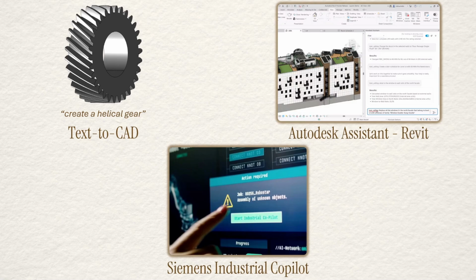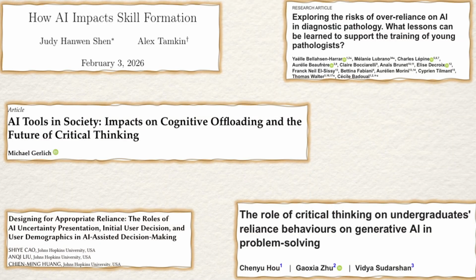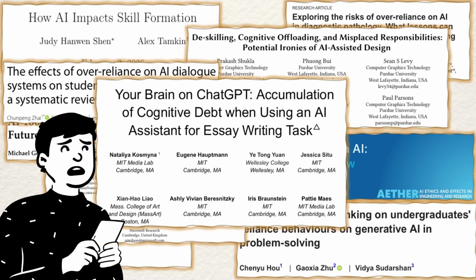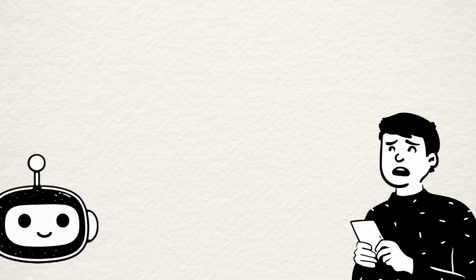and potentially much more. But then, recent studies also show us that people can become over-reliant on these tools, offloading their thinking and weakening critical reasoning, even in fields like engineering and design. In this work, we wanted to flip this narrative. We asked, what if instead of directly giving me solutions, an AI agent could talk to me and help me reason through my own decisions in a design problem?